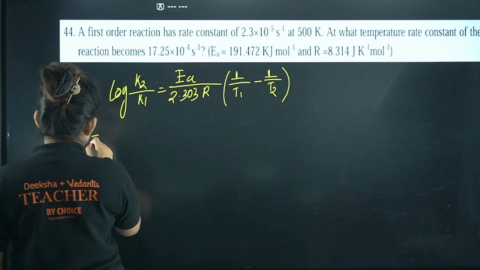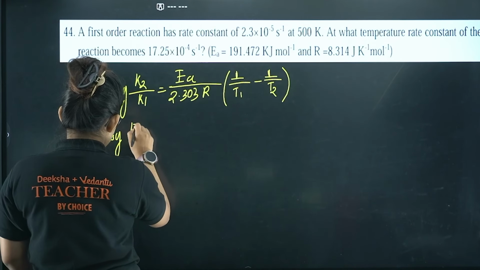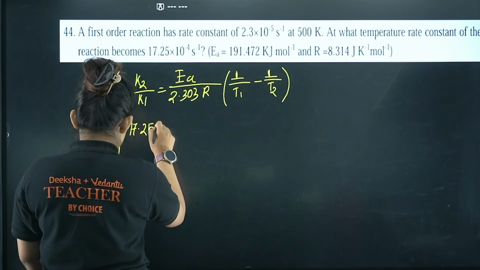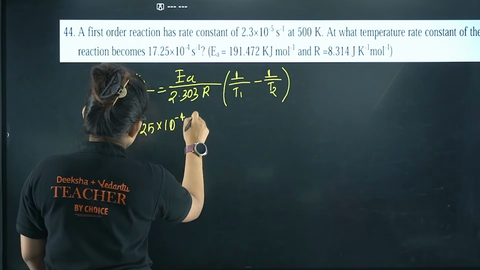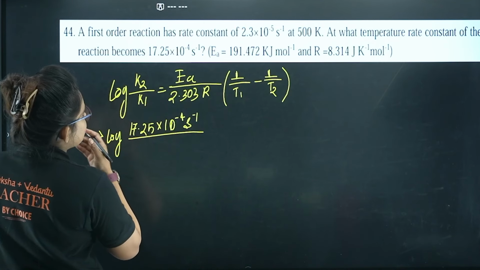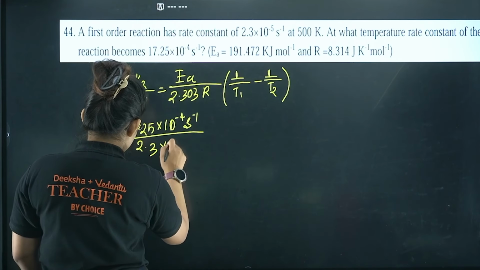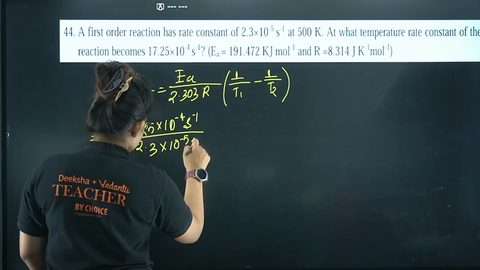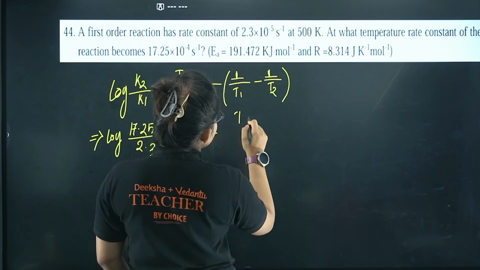So let's put the values given. Log of 17.25 into 10 power minus 4 second inverse divided by the other K, given as 2.3 into 10 power minus 5 second inverse, equals EA, which is also given.